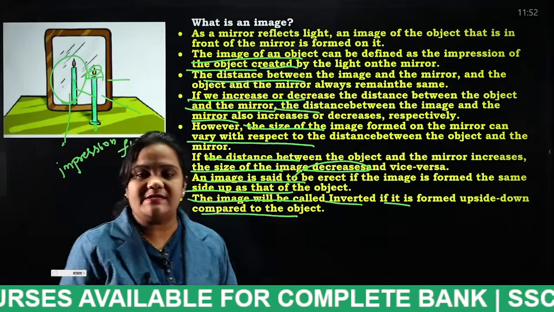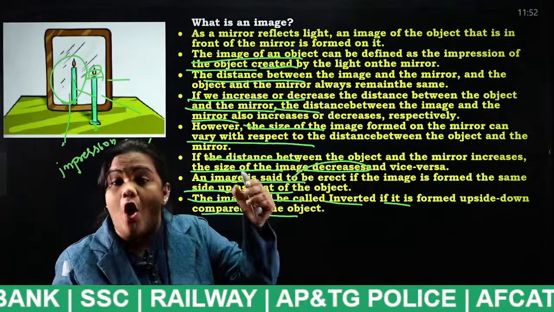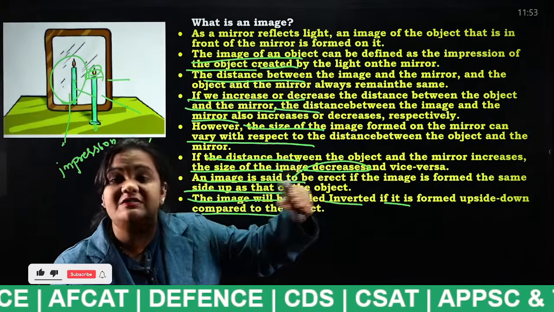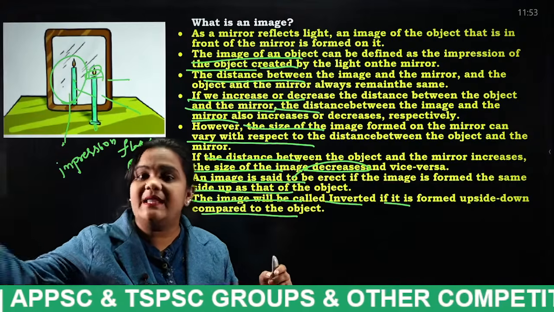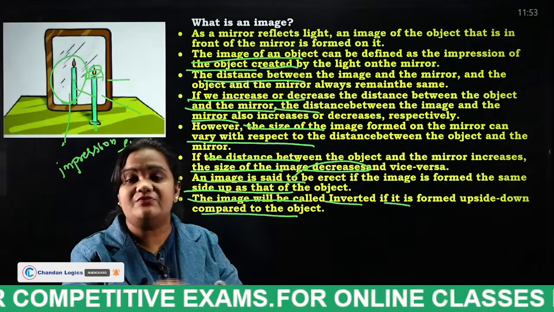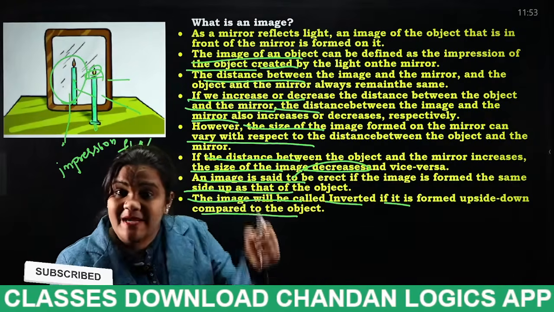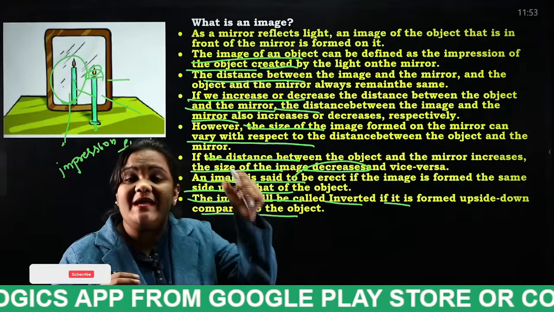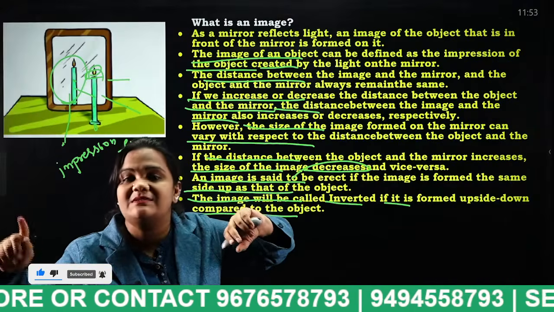So did you understand what I said till now? A mirror here is a plane mirror, and the distance between the object and the mirror, similarly the distance between the object and the impression which falls on the mirror, will be the same. If the distance is increased, the object appears very small. If the distance is decreased, the object appears very large. And if the impression is the same as the object, that image is said to be erect. If the impression is upside down, we say that image is inverted.